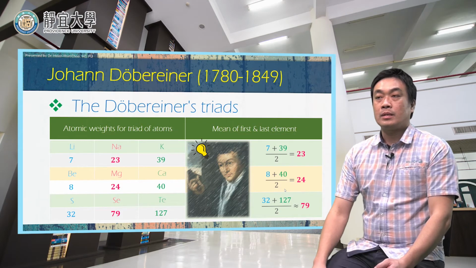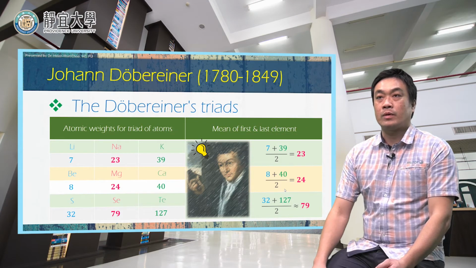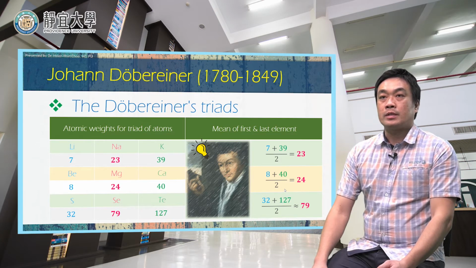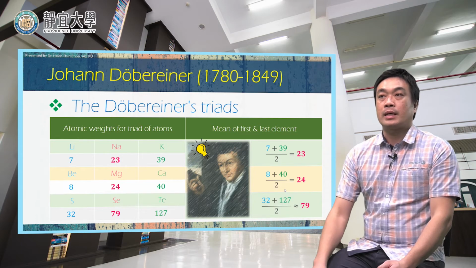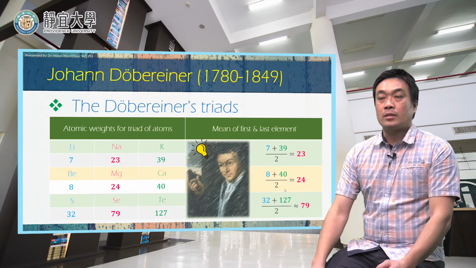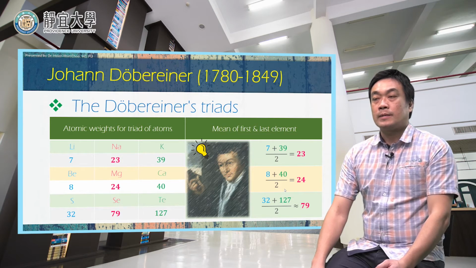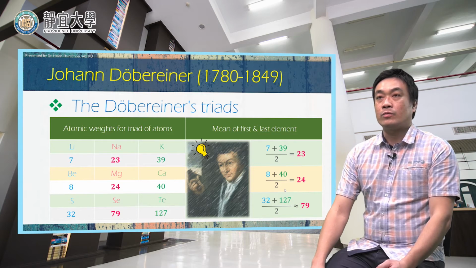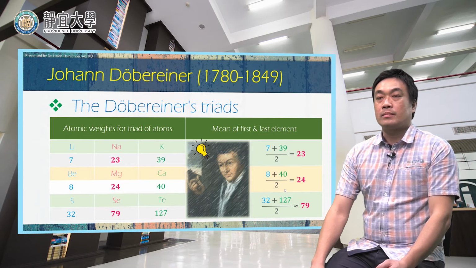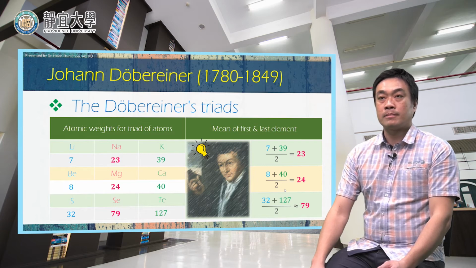On your left-hand side is the atomic weight for the triads of atoms, and on your right-hand side is the mean of the first, which is the blue element, and the last, the green element. We add these 2 elements and divide by 2, and the value will be almost the same as the middle element, which is the red one.